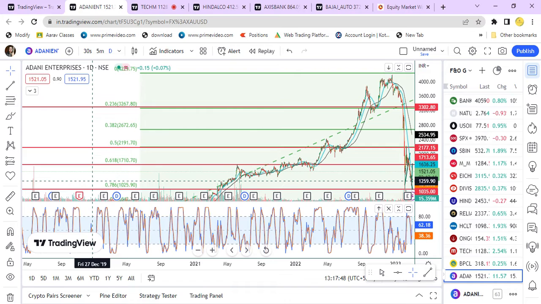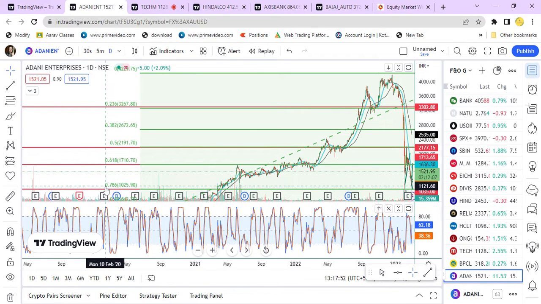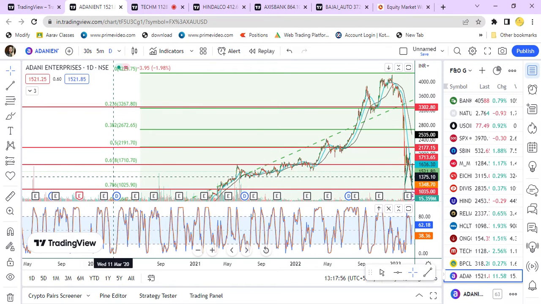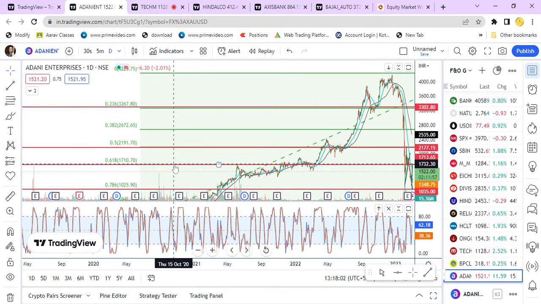Yesterday we saw a rejection of the price at 1011, with buyer's volume also. So presently we can expect the target up to 1710.